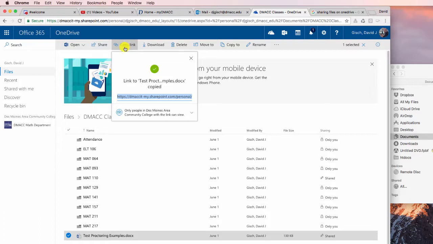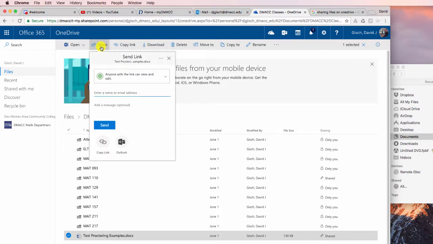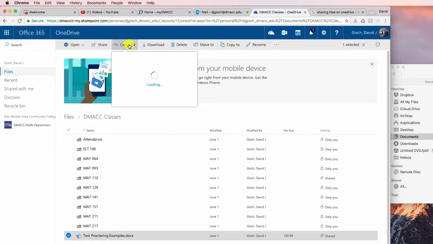All right? When you share stuff, that's sort of a feature reserved for sharing with only fellow OneDrive account holders. Now, they both actually have a little bit of overlap, but that's the way I think of it. So the share feature works a lot better if you think of it as OneDrive people. I tend to think of using the link if I want to share this with somebody who is not a OneDrive user.